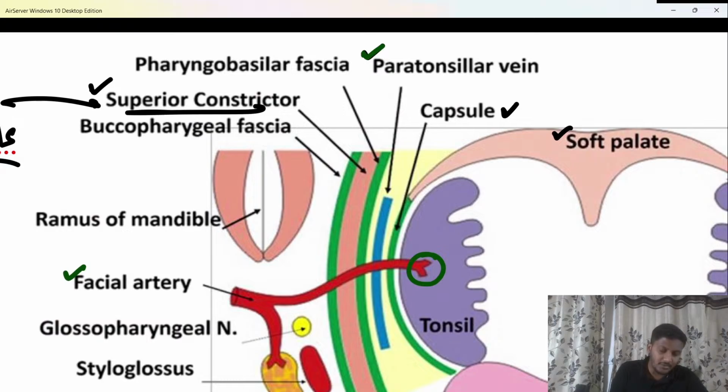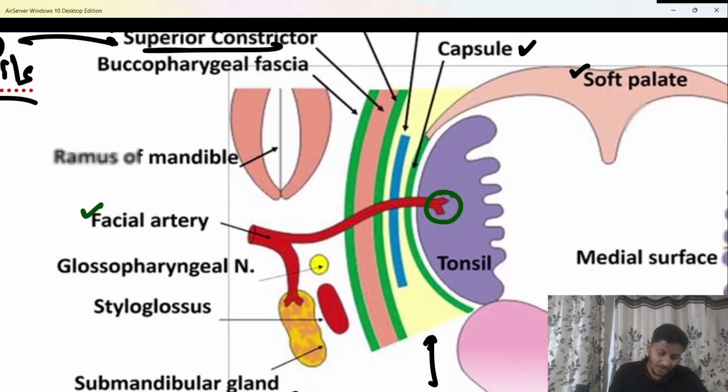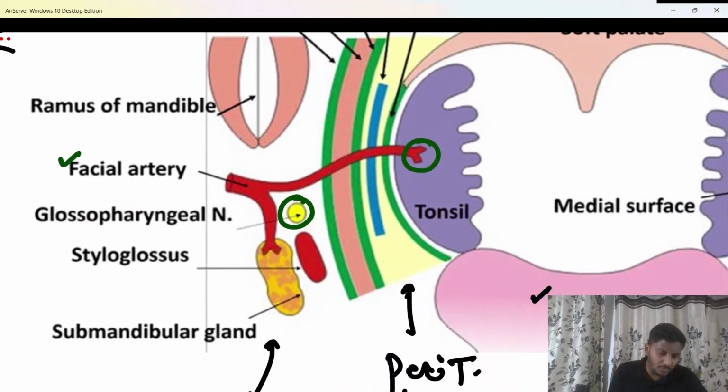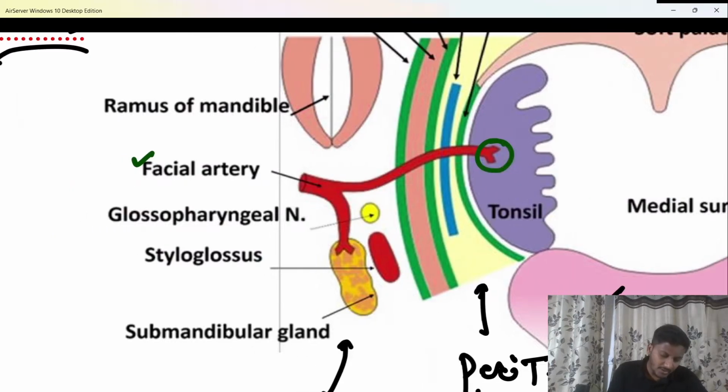So we know it drains into the paratonsillar vein. Now important is, in the bed of the tonsil we also have one more nerve. And what is that nerve? That nerve is known as the glossopharyngeal nerve, and we know that the glossopharyngeal nerve is the 9th cranial nerve, right? Glossopharyngeal nerve is the 9th cranial nerve.